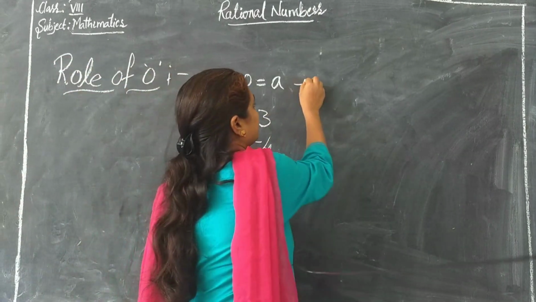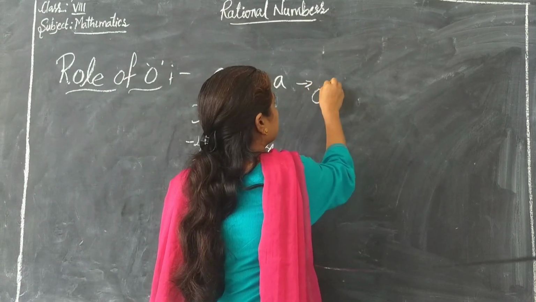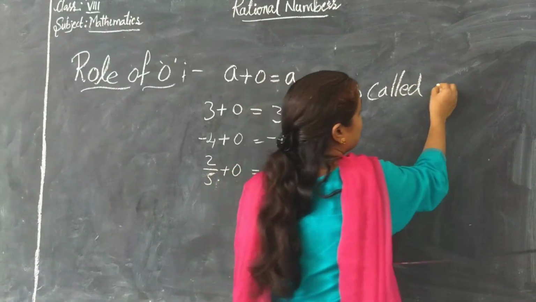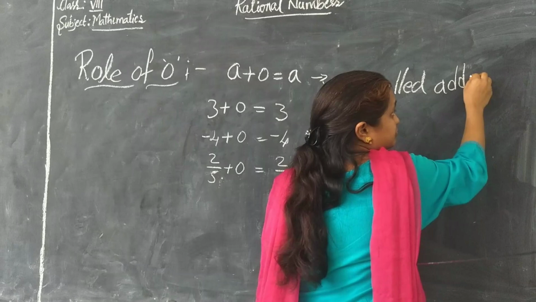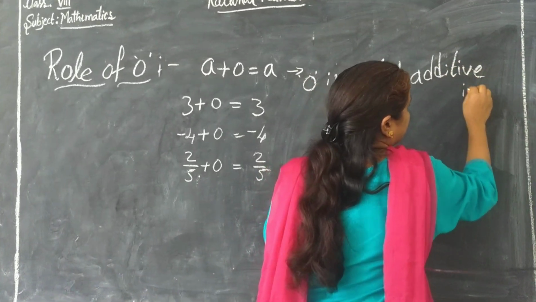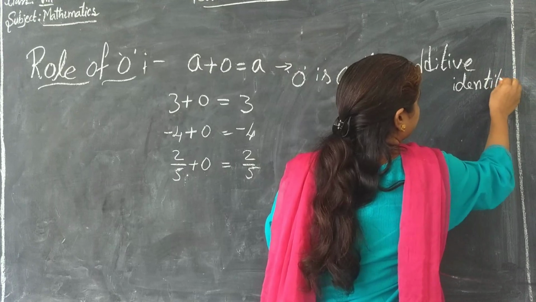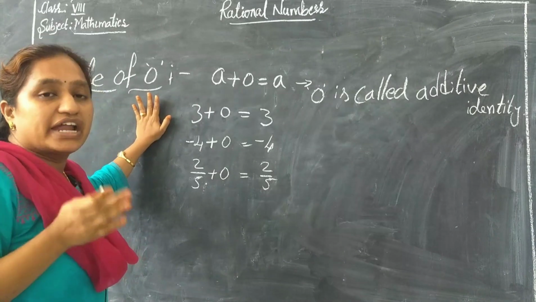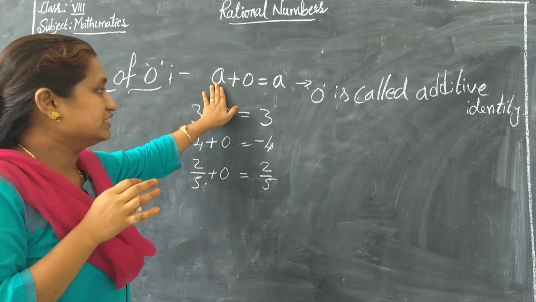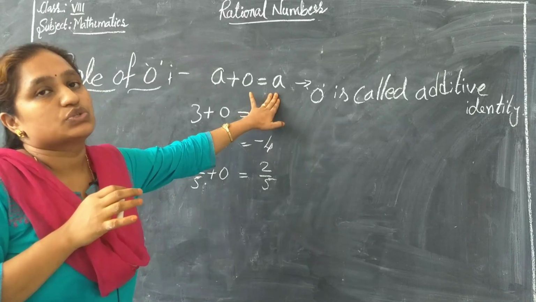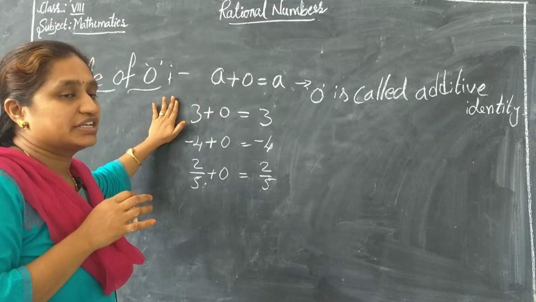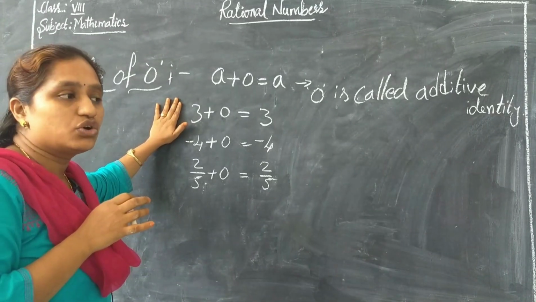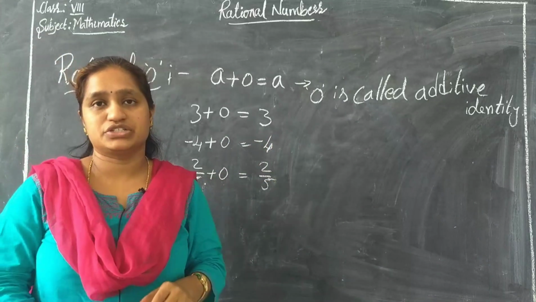Now you have to remember one more point. What is 0 called? Additive identity. Is it clear? The role of 0 is, if you add 0 to any number, you will get the same number. So this is called additive identity. What is 0 called? 0 is called additive identity.